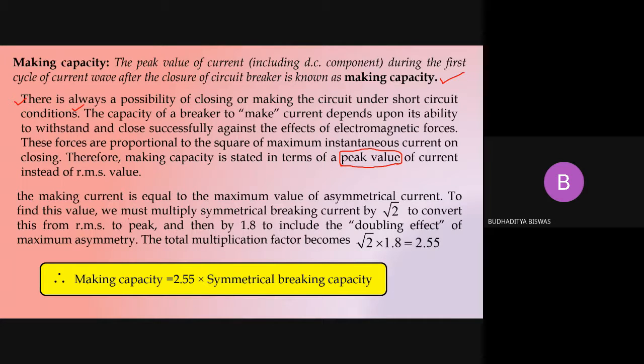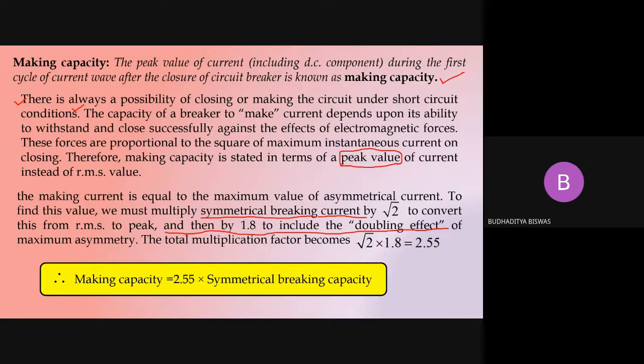To find out this value, we must multiply the symmetrical breaking current by root 2 to convert this from RMS to peak, because in the previous slide we saw that the symmetrical breaking capacity is expressed in the RMS value. So how to convert the RMS value to the peak value? We need to multiply it by root 2. So we must multiply the symmetrical breaking current by root 2 to convert this from RMS to peak, and then by 1.8 to include the doubling effect of maximum asymmetry.